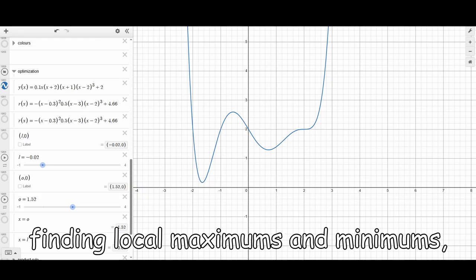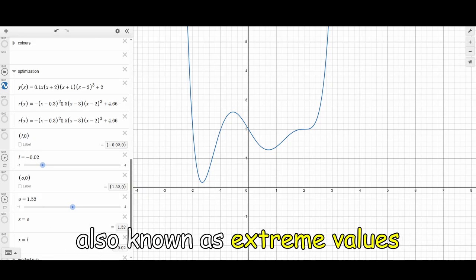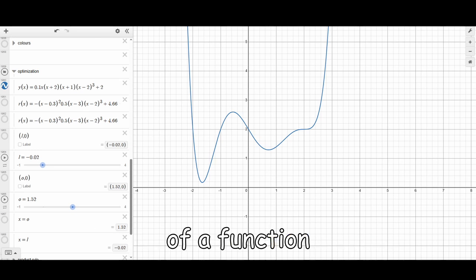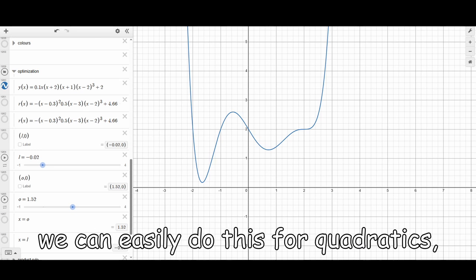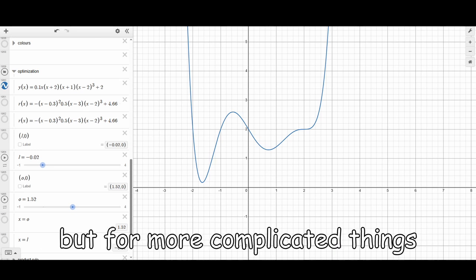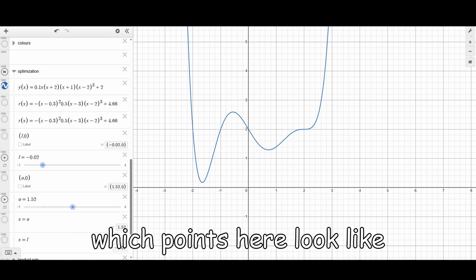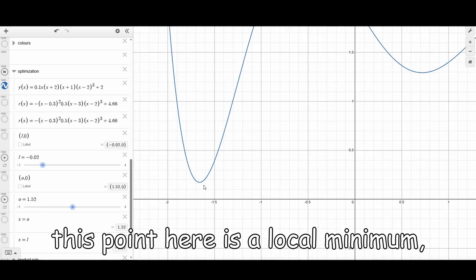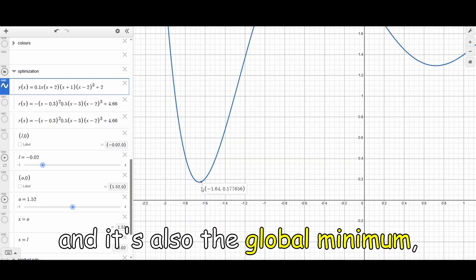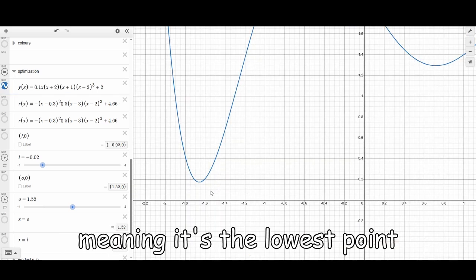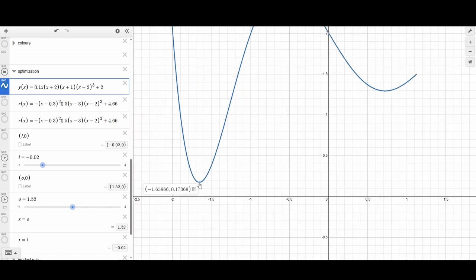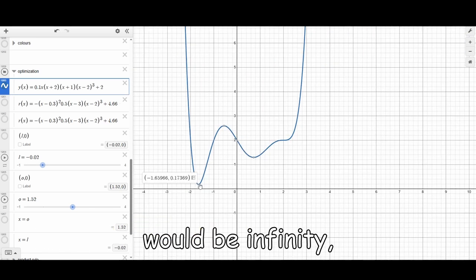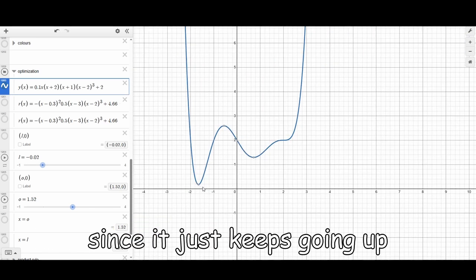Optimization is just the process of finding local maximums and minimums, also known as extreme values, of a function. We can easily do this for quadratics, but for more complicated things we'll have to use calculus. Which points here look like the local maximums and minimums? Well, this point here is a local minimum, and it's also the global minimum, meaning it's the lowest point in the entire function. The local maximum of this function would be infinity since it just keeps going up.